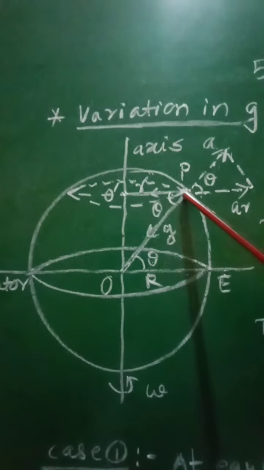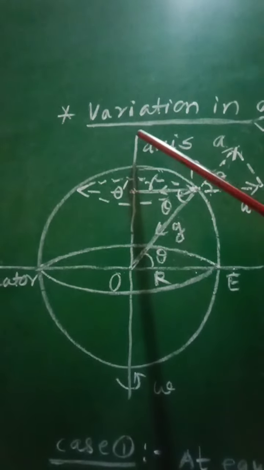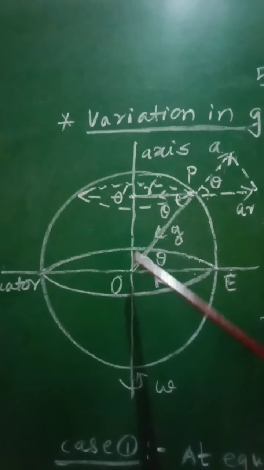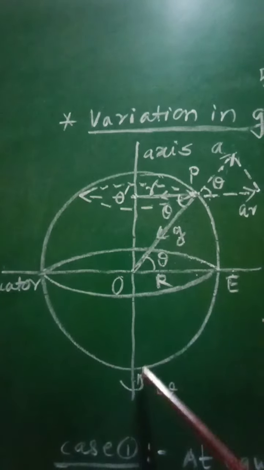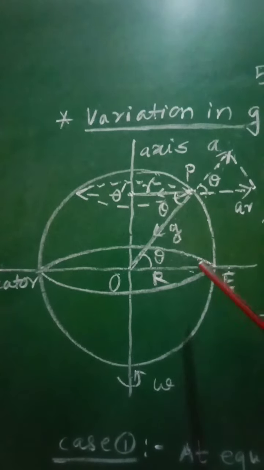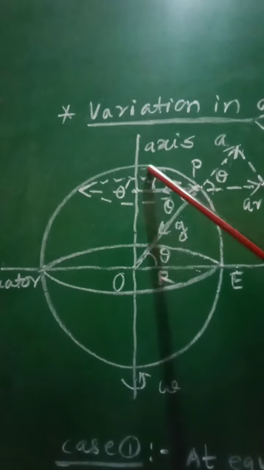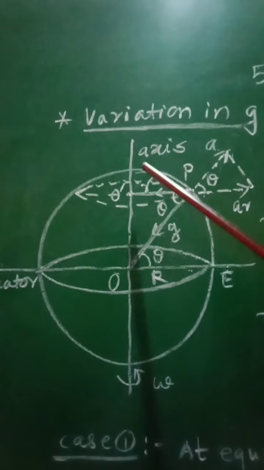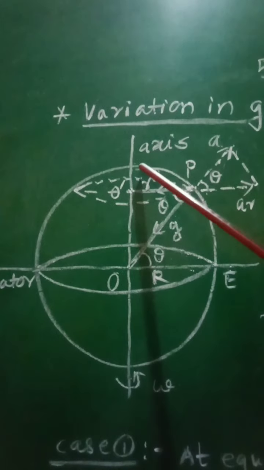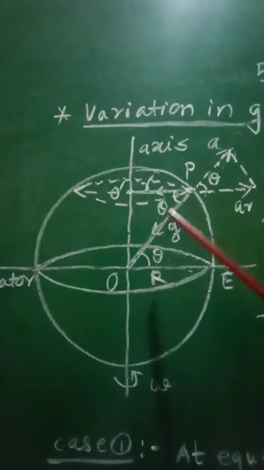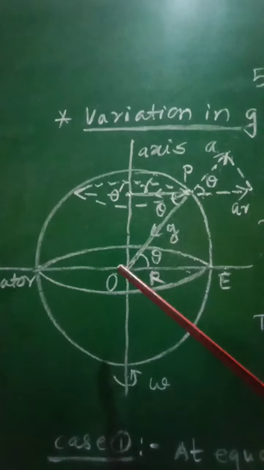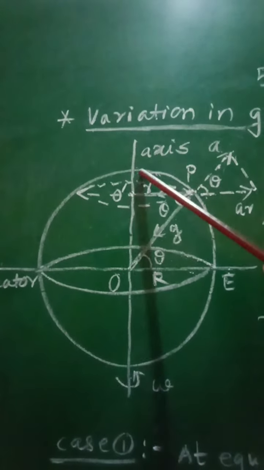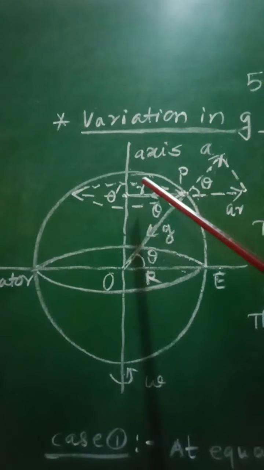As we go towards the poles, this line will represent the axis of the earth, that is the polar axis of the earth, and therefore if we proceed from equator to axis, this latitude will go on increasing and at the poles it will be equal to 90 degree. So along the equator, the latitude is equal to 0 degree. At the poles, latitude is equal to 90 degree.